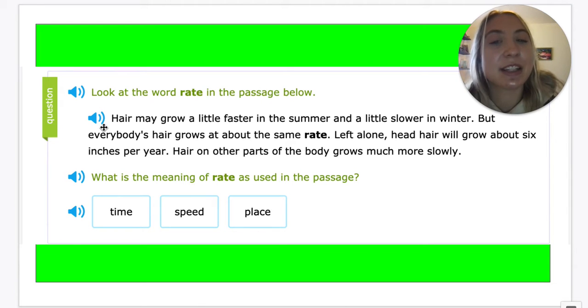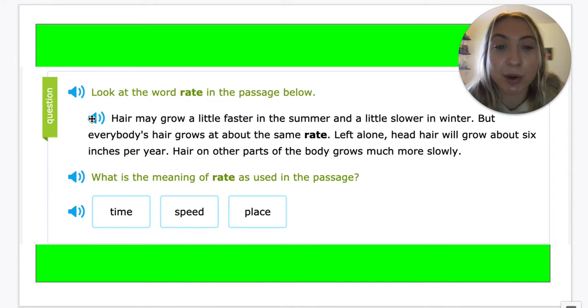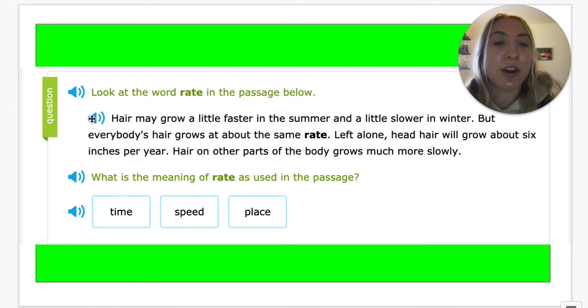So here it says, hair may grow a little faster in the summer and a little slower in the winter. But everybody's hair grows at about the same rate. Left alone, head hair will grow about 6 inches per year. Hair on other parts of the body grows much more slowly. Sorry, I forgot a word. So now we have to figure out, what does the word rate mean in this passage? So does it mean it grows at the same time, speed, or place?